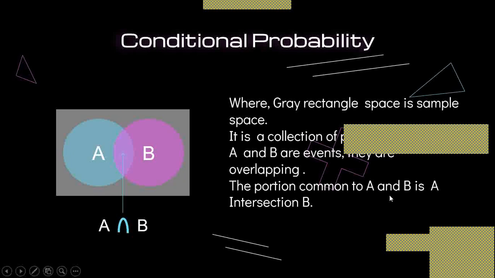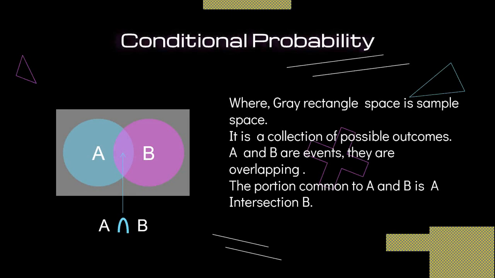So this gray rectangle indicates the sample space, and there are two events, event A and event B, and some part of event A and event B are overlapping, situated in the one sample space.